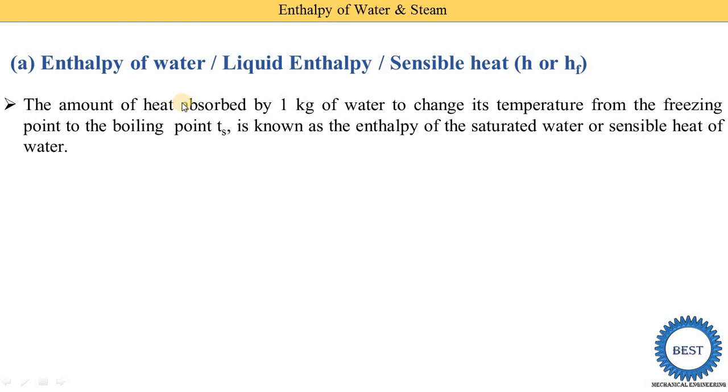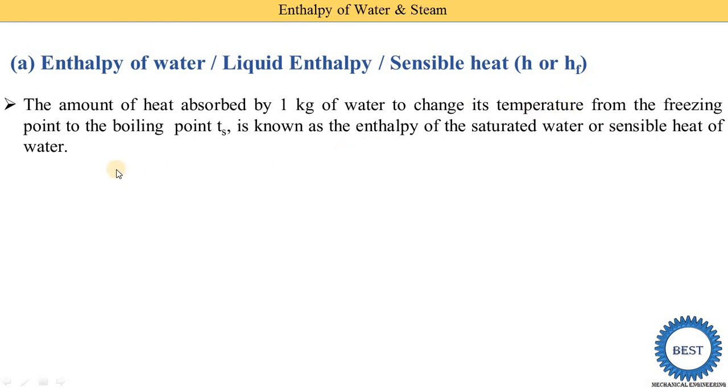So we consider that the water is at atmospheric pressure, and at that time its freezing and boiling points are 0 and 100 respectively. Enthalpy of water means we are finding this enthalpy for the change in its temperature, so it is called the enthalpy of the saturated water or the sensible heat of the water.